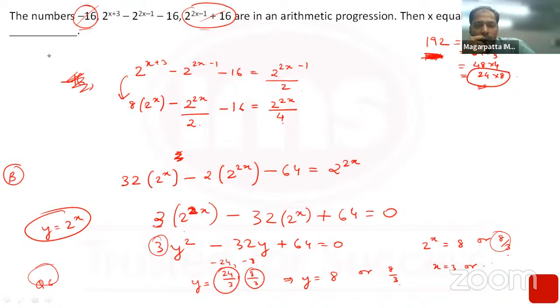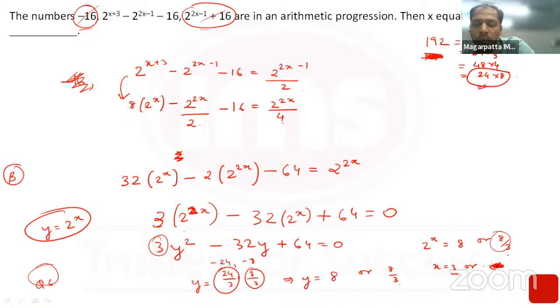Okay, then x equals what value? Now this is slightly getting a difficult situation here. So if x is basically here, x would be an integer, or x would not be an integer, so x would not be an integer.